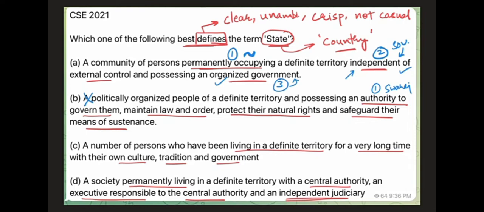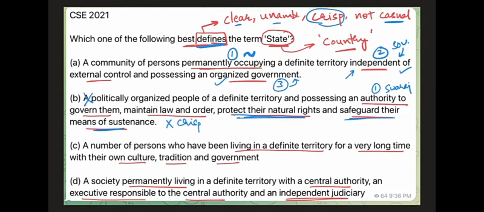One more thing, if you look at maintain law and order, protect natural rights, and safeguard their means of sustenance, UPSC is trying to go over the board to explain the meaning of the term state. In the beginning itself, I told you a definition has to be clear, unambiguous, crisp. This definition is certainly not crisp. UPSC is just trying to fill words. It is trying to over-explain, basically. And by experience, I've seen that whenever there are questions which want you to identify definitions of some particular things, these kinds of open-ended or excessively explained options are normally not the answer, right? This is out of experience, I'm telling you. So this is also a casual kind of writing. If you look at the first option, it is certainly not casual. Very clearly it is giving permanently occupying, independent of external control, and organized government.